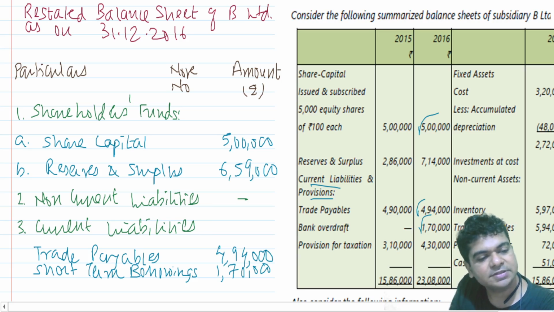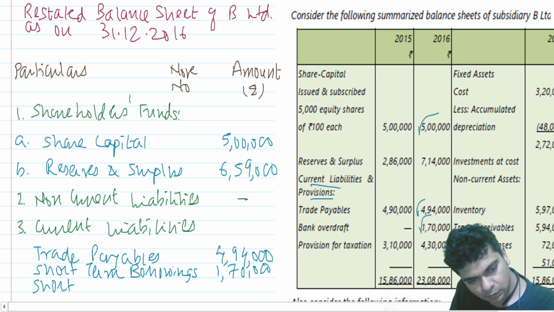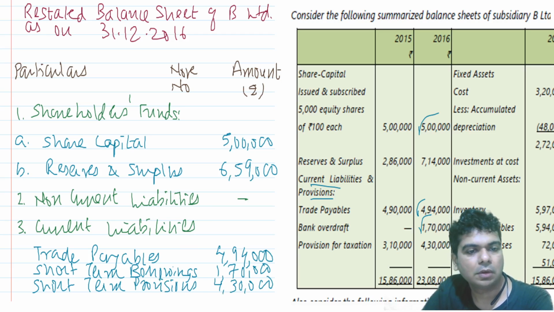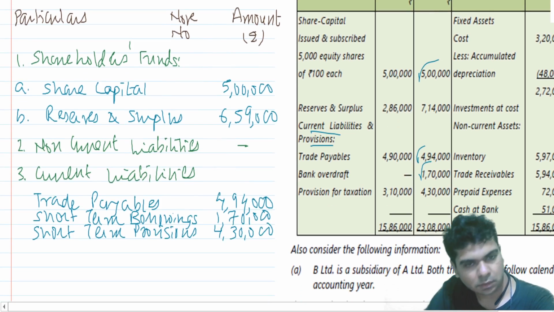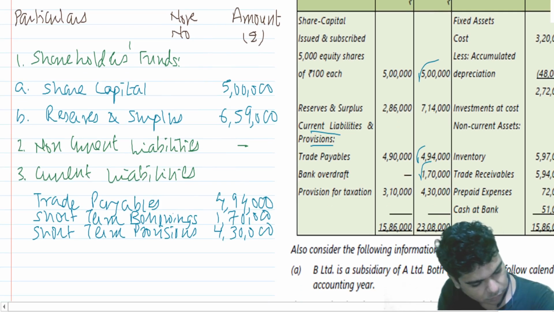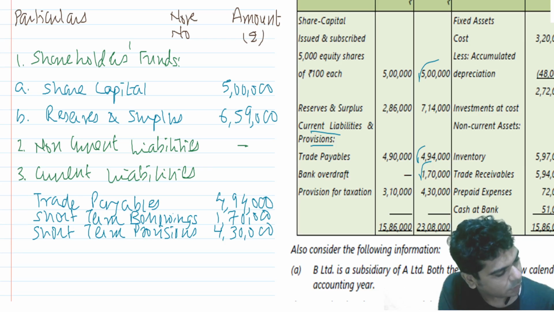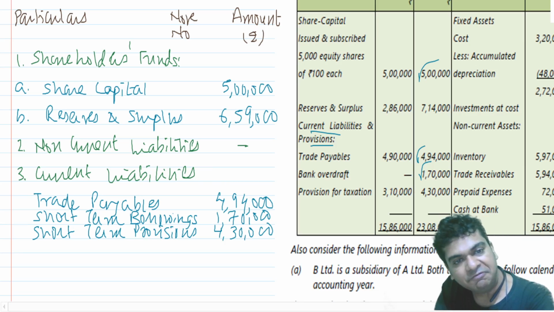And provision for taxation, we say short-term provisions 4,30,000, right. Six lakhs 59, 494, 170, 4,30,000 are getting 22,53,000.